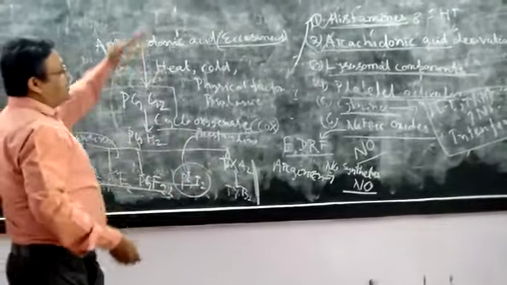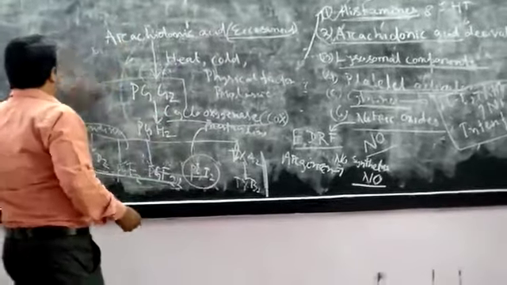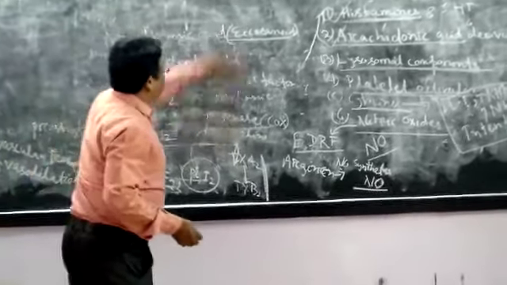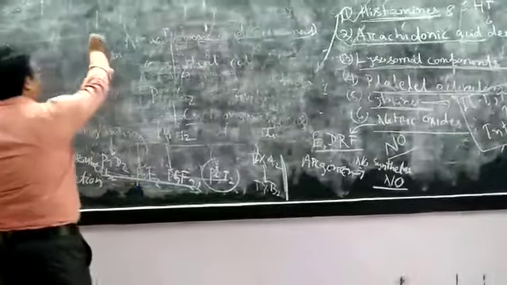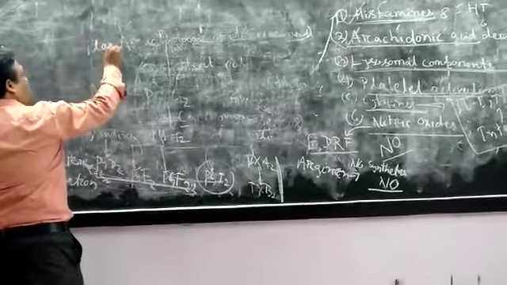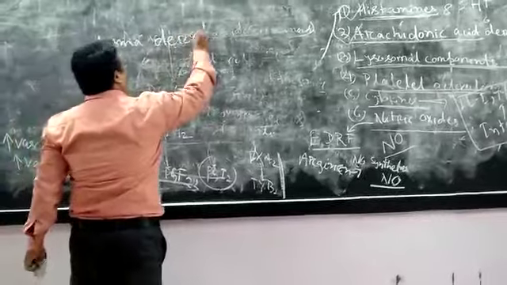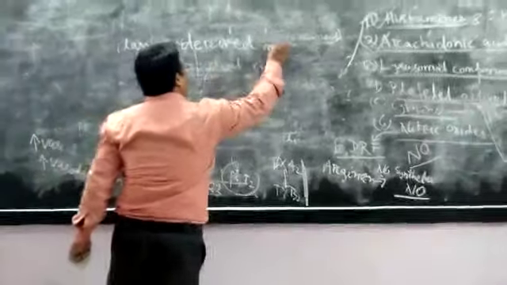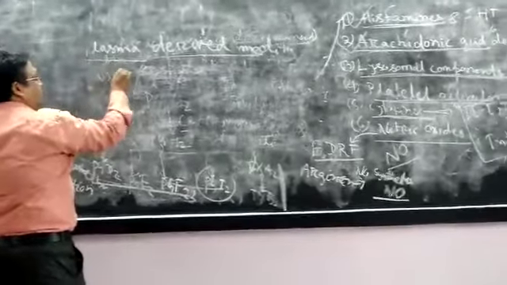Then these are the cellular derived mediators. Then we will discuss the plasma derived mediators. So plasma derived mediators means there are various systems in the blood plasma, like the kinase system.